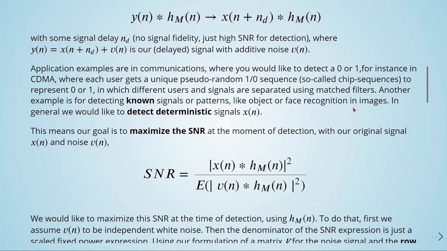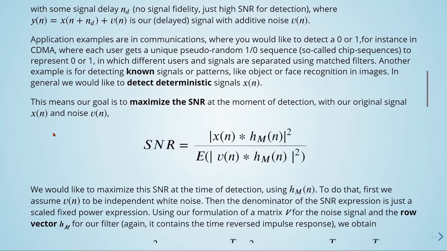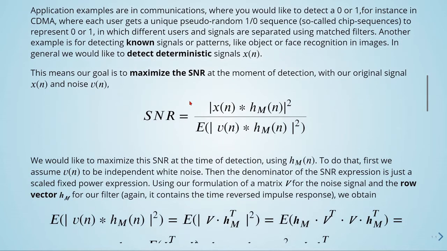The goal of the matched filter is to maximize the signal-to-noise ratio at the moment of detection. With our original signal X and noise V, we have this expression here for the signal-to-noise ratio. So we would like to maximize the signal-to-noise ratio at the time of detection using HM.